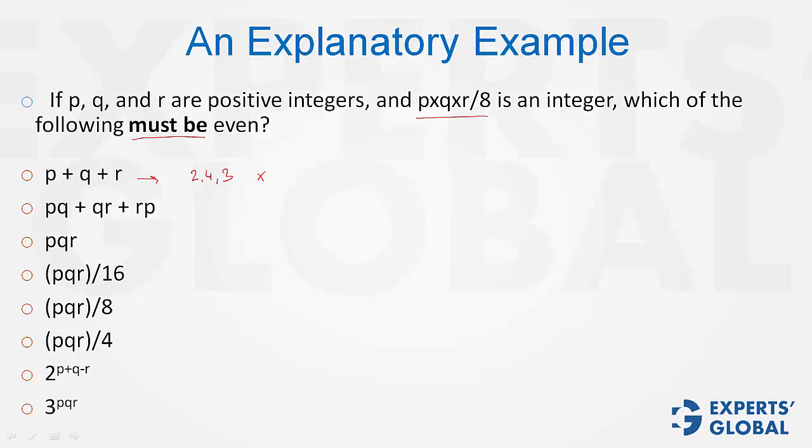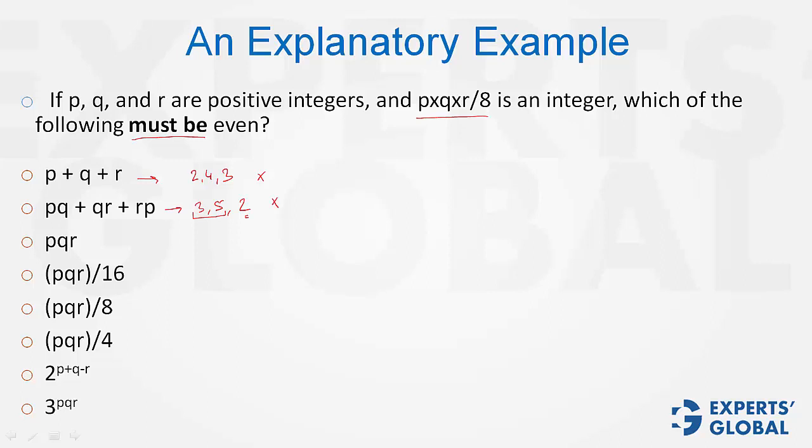Look at the second one here. Such a case would lead to a no when two terms are odd and one is even, such as say 3, 5 and 2. See, out of the three terms, 2 would come in two products. So the sum of those two products would be even, but when these two are multiplied, the sum would be odd, and therefore the overall sum would be even plus odd, odd. So even this does not qualify for a must-be even case.